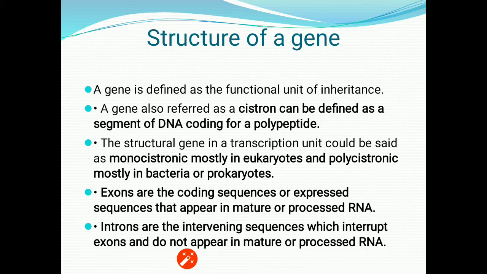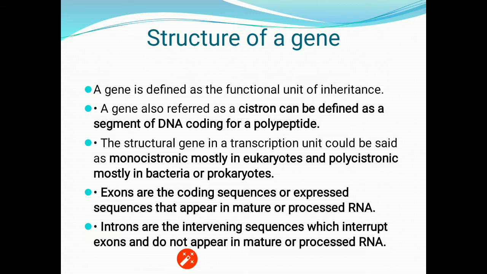Now about the structure of a gene. A gene is defined as a functional unit of inheritance. Inheritance is the transfer of characters from one generation to another. A gene is also referred to as a cistron. It can be defined as a segment of DNA coding for a polypeptide. In simple words, the functional unit of a gene is the cistron. A structural gene and transcription unit could be said to be monocistronic, as in eukaryotes, and polycistronic in the prokaryotes.